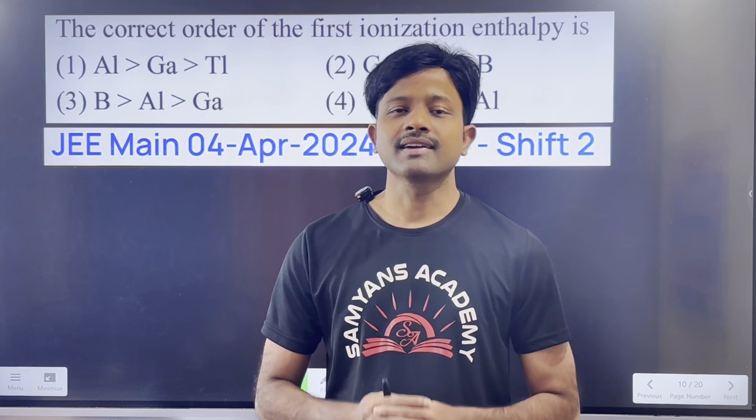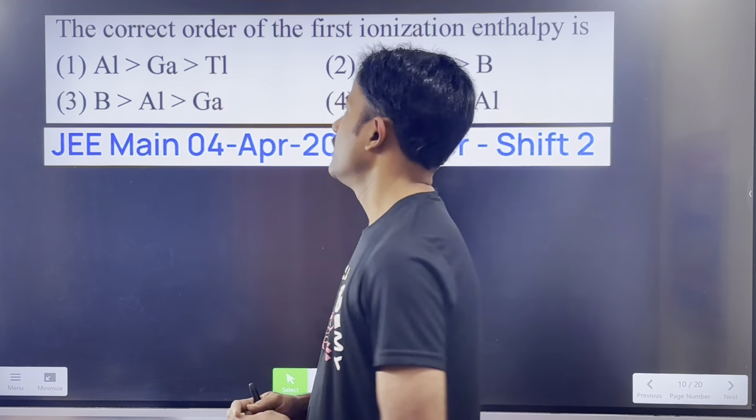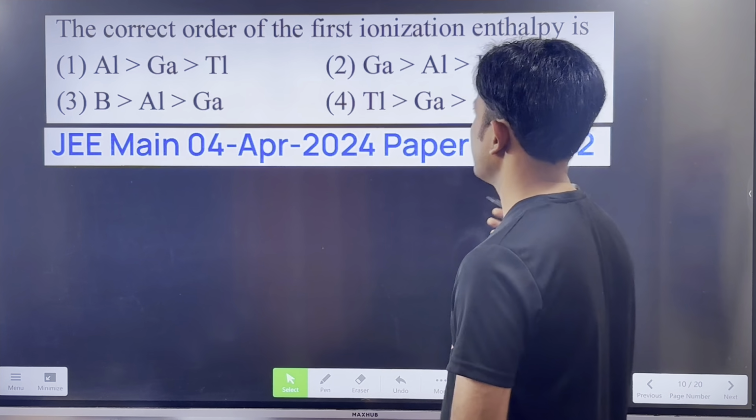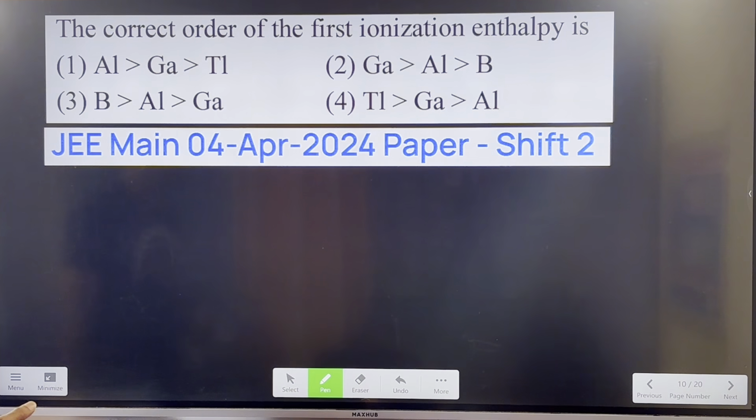from the chapter Classification of Elements and Periodicity in Properties. Let us start now. The correct order of the first ionization enthalpy is, so here given that boron, aluminium, gallium